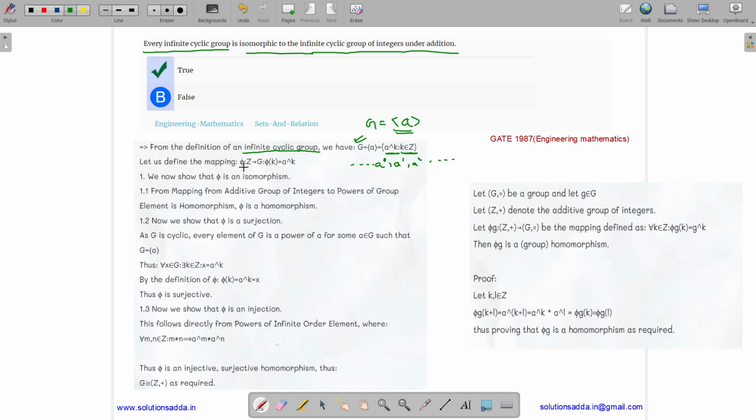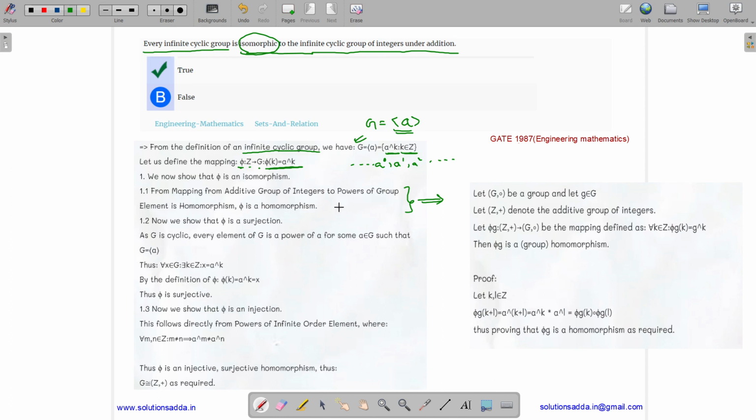Now let us define a mapping phi. This phi will be from integers to this group G, and we can define phi of k as a to the power k. Now, as given in the question, we have to prove that phi is an isomorphism. First of all, we will use a proved statement. It states that a mapping from the additive group of integers to the powers of a group element is a homomorphism, so phi is a homomorphism. I will tell you the proof of this later on.